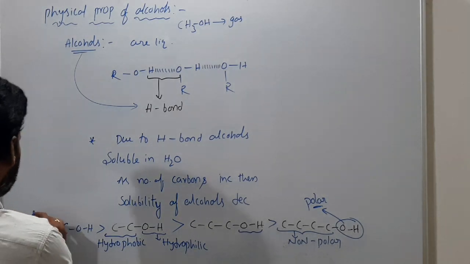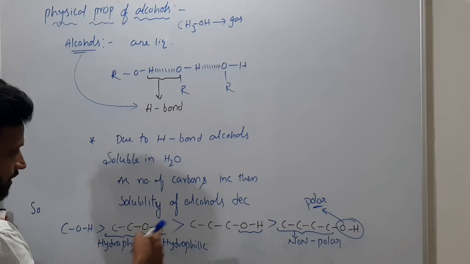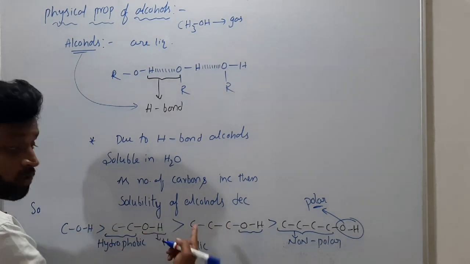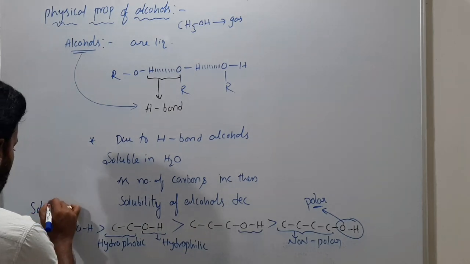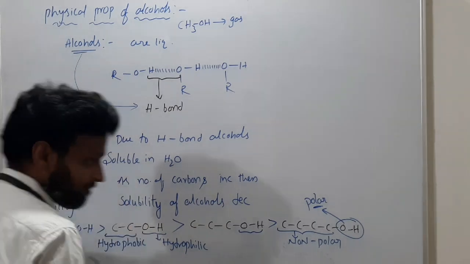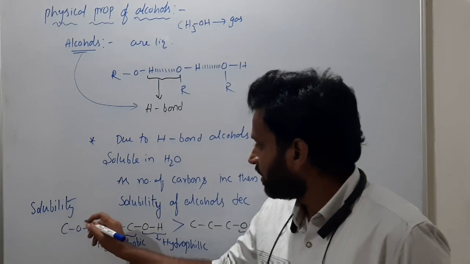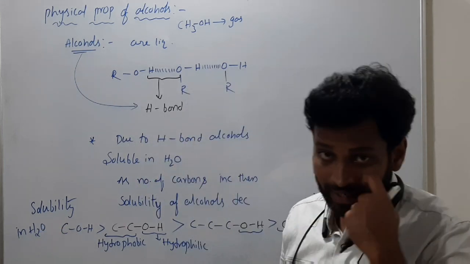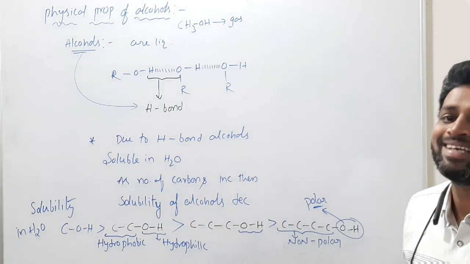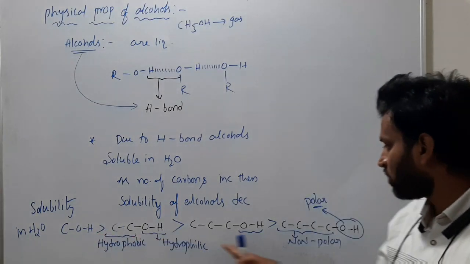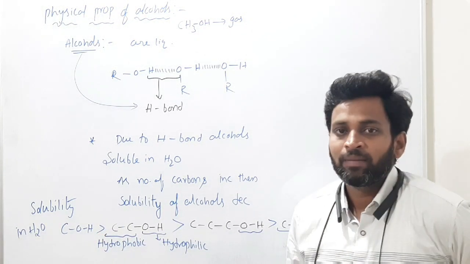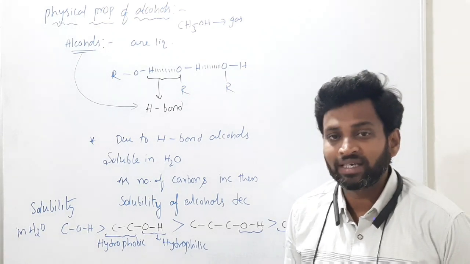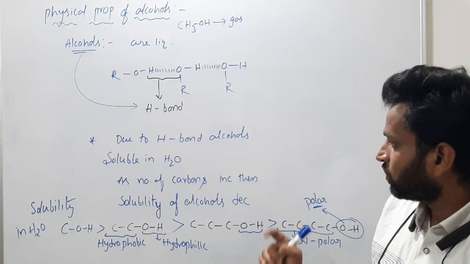Understanding? So what did I say? This is the order of solubility in water: this has greater than this, and this has greater than this. Solubility in water. Same for solubility in CCl4 and benzene, but the order is reversed. Please remember this, because as the number of carbons increases, the hydrophobic nature increases. This is very important.